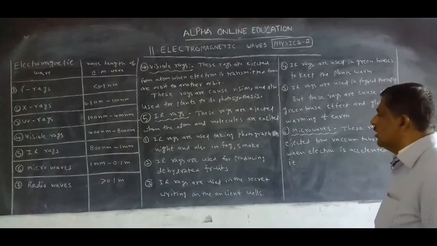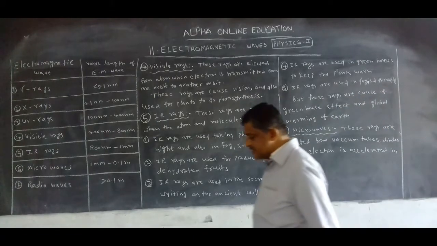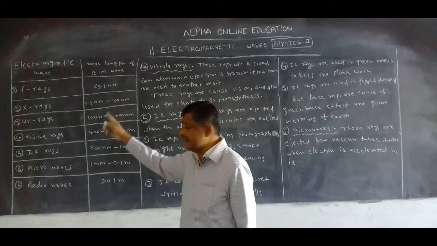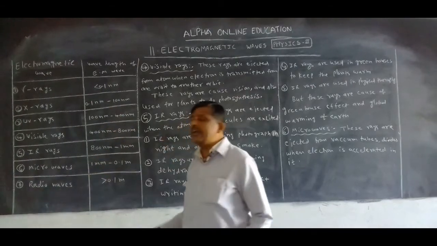Next, after infrared rays, which rays exist in the electromagnetic spectrum, electromagnetic waves? Microwaves.